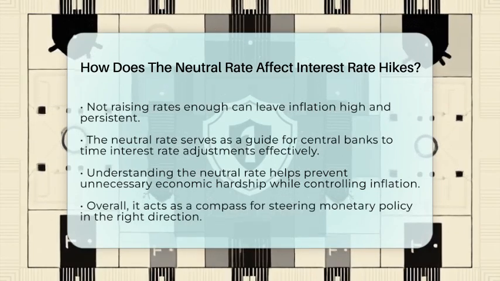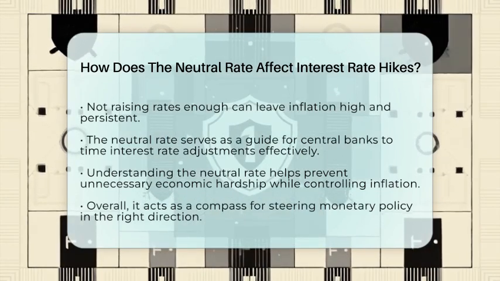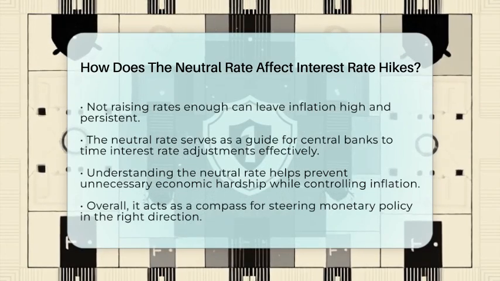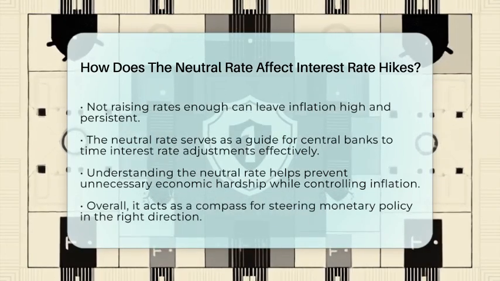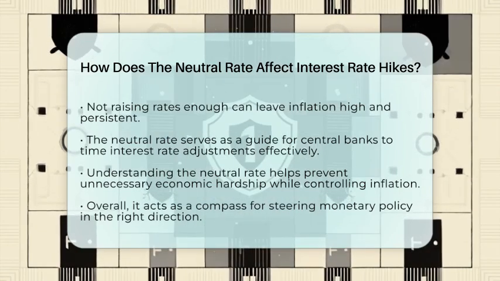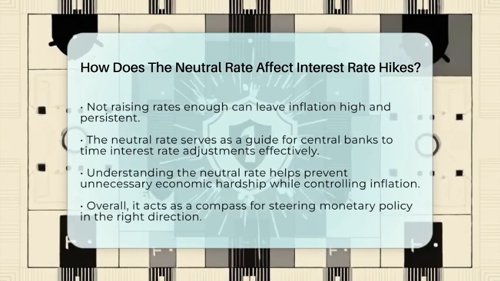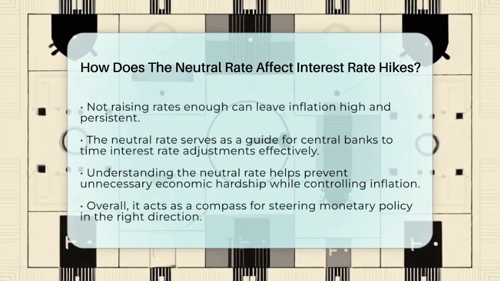In the end, the neutral rate acts as a guide for central banks. It helps them decide how much to raise interest rates to control inflation while keeping the economy healthy. When they understand where this rate is, they can better time their interest rate hikes and avoid unnecessary economic pain. So, the neutral rate is like the compass that helps steer monetary policy in the right direction.